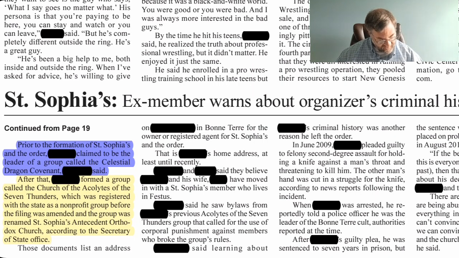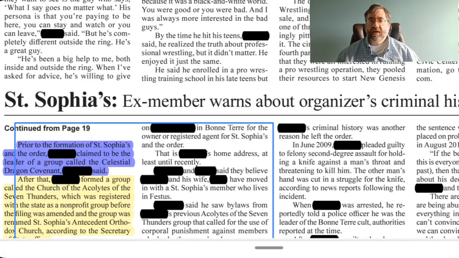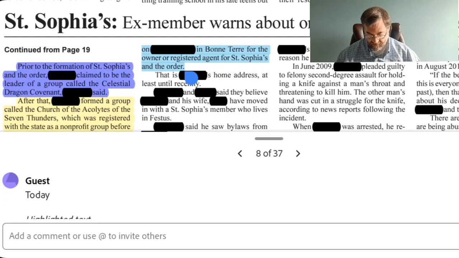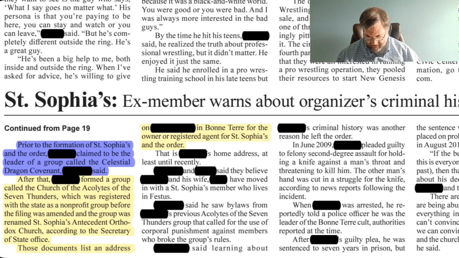Those documents list an address on Blank in Bonne Terre for the owner or registered agent for St. Sophia's and the order. Again, that sounds like something that we can potentially verify. So we'll go ahead and highlight that in yellow. That is Blank's home address, at least until recently.